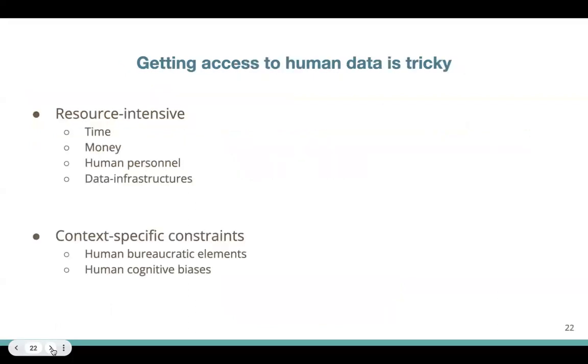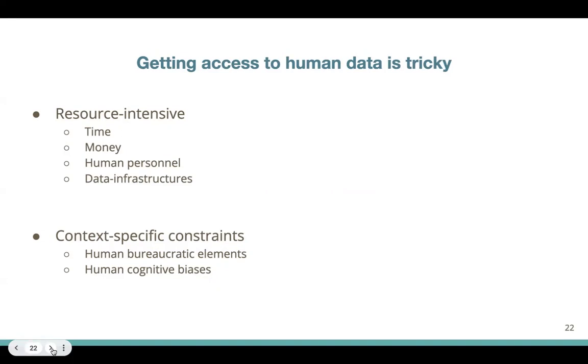As we have mentioned, getting access to human data is tricky for a variety of reasons, not the very least being resource intensive. So there's time, money, and human personnel that we have touched upon. But it is also the fact that storing this data requires robust data infrastructures.